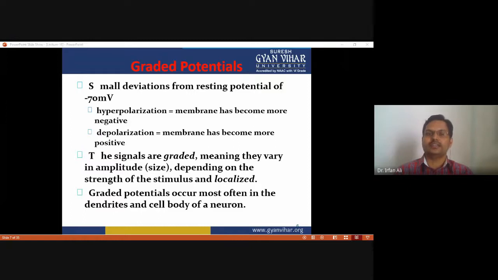And these graded potentials are localized. They can be used for short distance communication. Graded potentials occur most often in the dendrites and cell body of a neuron, not the axon. They can transfer a nerve impulse only for a short distance.